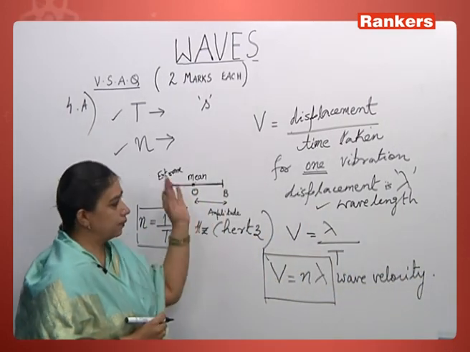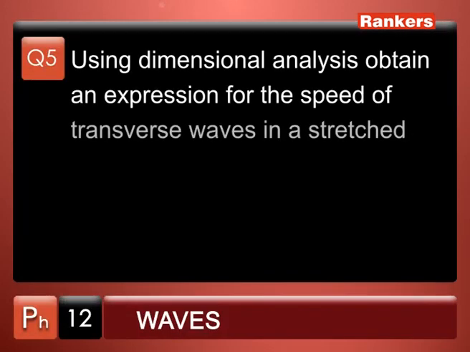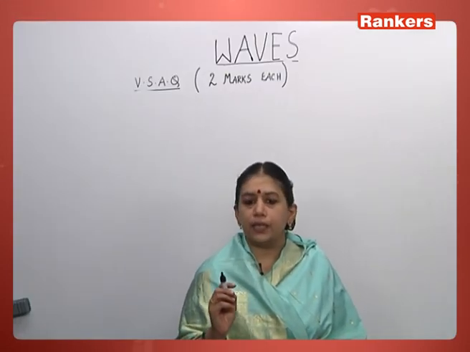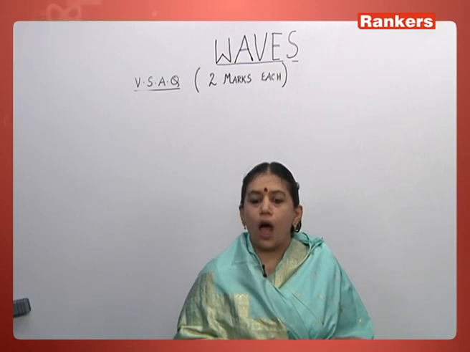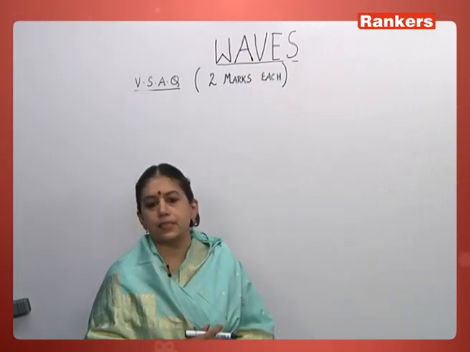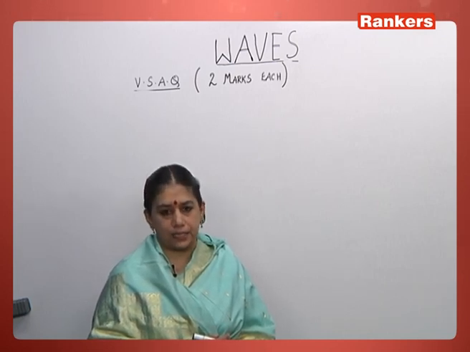So let's proceed to the next question, which is question number 5. Using dimensional analysis, obtain an expression for the speed of transverse waves in a stretched string. When they talk about dimensional analysis, you would have learnt in units and dimensions how to write the dimensional formula for various physical quantities in physics.